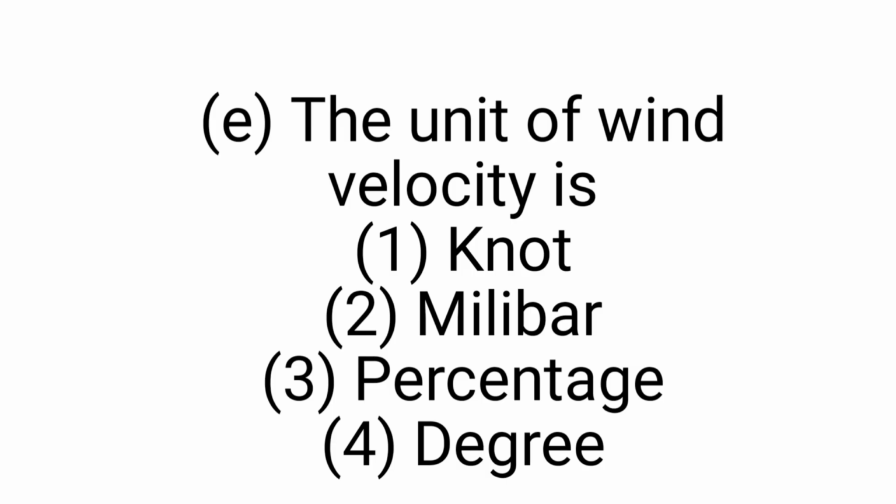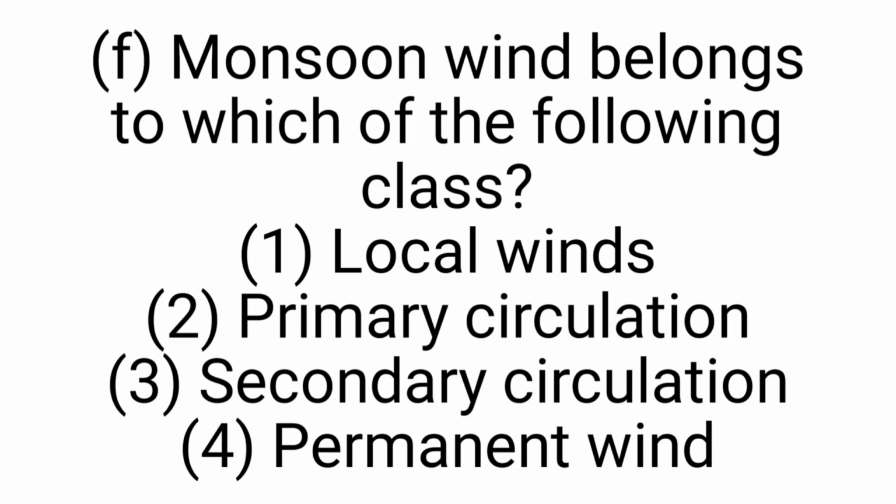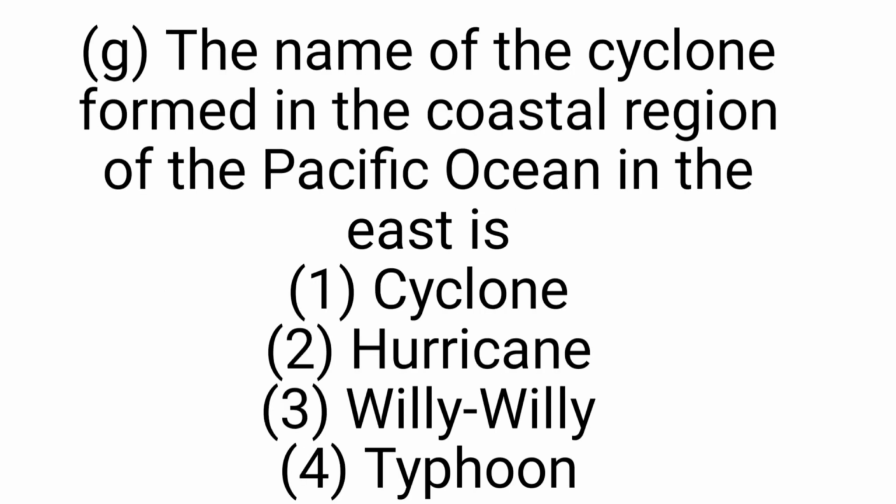Next question. E. The unit of wind velocity is: A. knot, B. millibar, C. percentage, D. degree. The answer will be knot. F. Monsoon wind belongs to which of the following classes? Local wind, primary circulation, secondary circulation, or permanent wind? The answer will be secondary circulation. G. The name of the cyclone formed in the coastal region of the Pacific Ocean in the east is: cyclone, hurricane, willy willy, or typhoon? The answer will be option D, typhoon. Thank you.